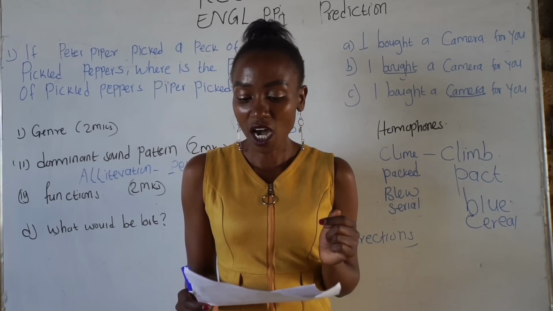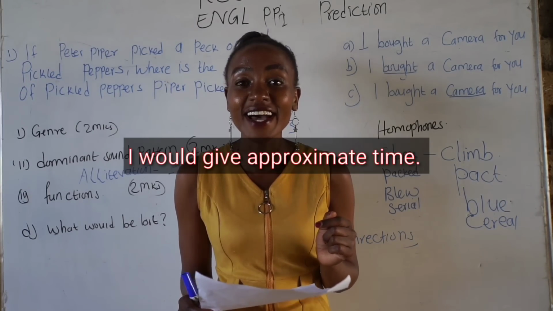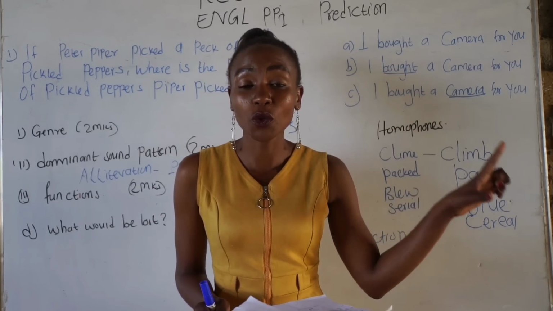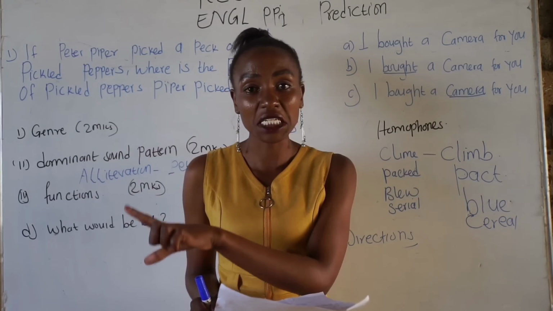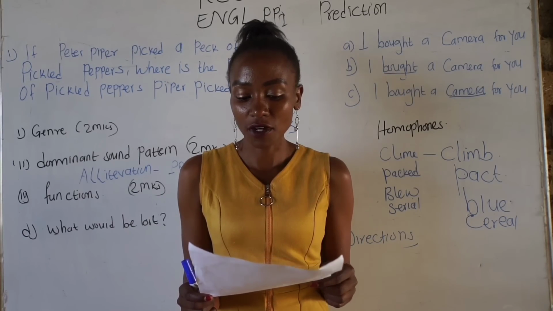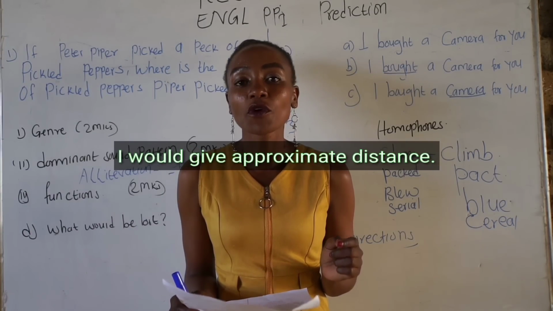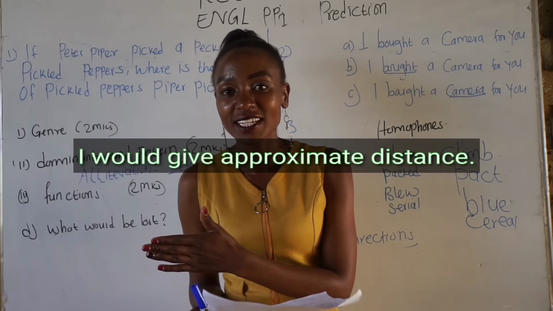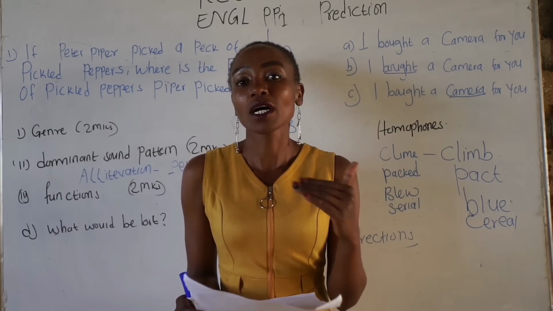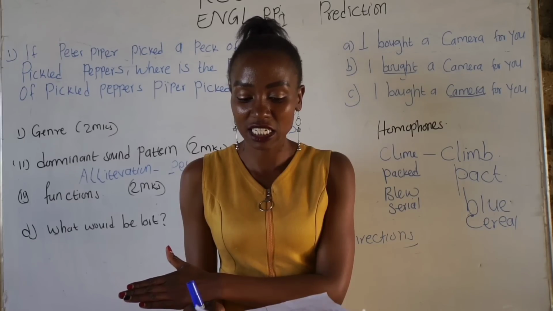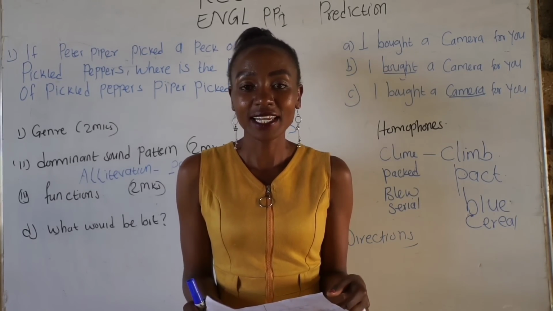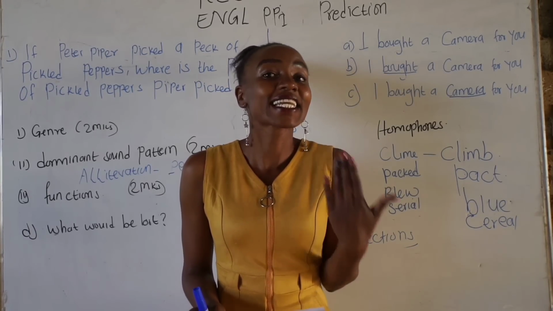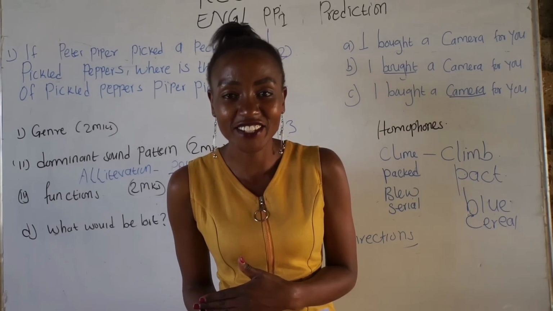And next, I would give appropriate time. From the Catholic church or from the school, walk for 10 minutes. Apart from that, I would give appropriate distance. For example, 2 kilometers, 1 kilometer, walk for 100 meters, etc. And lastly, I would be concise and precise, or I would be clear when giving the directions.